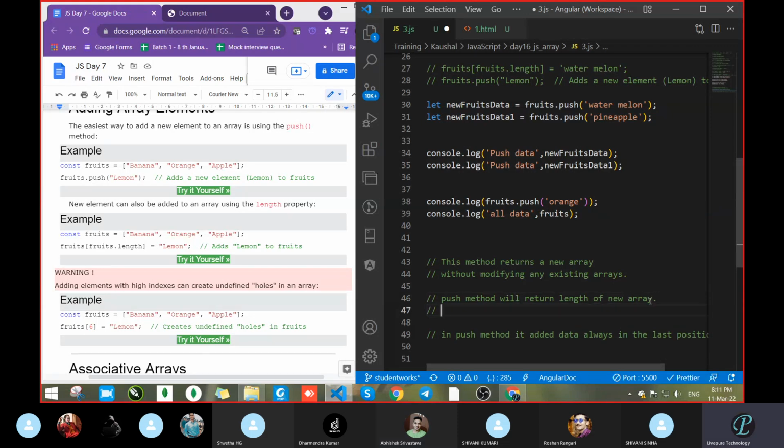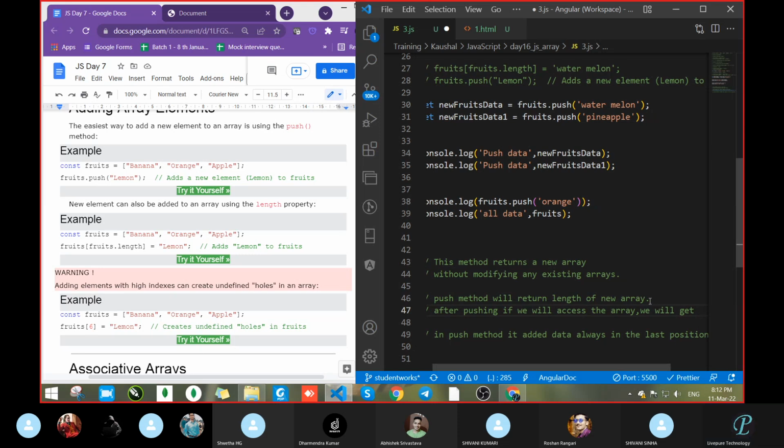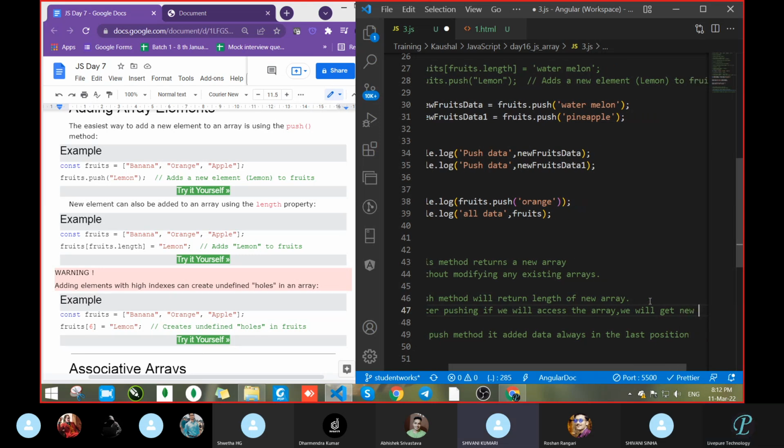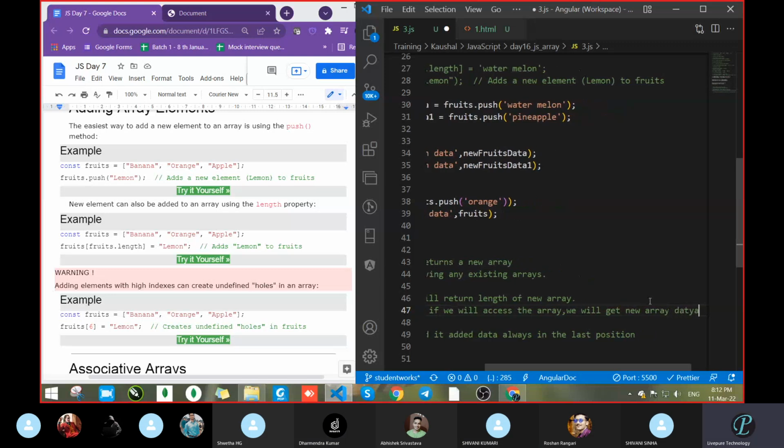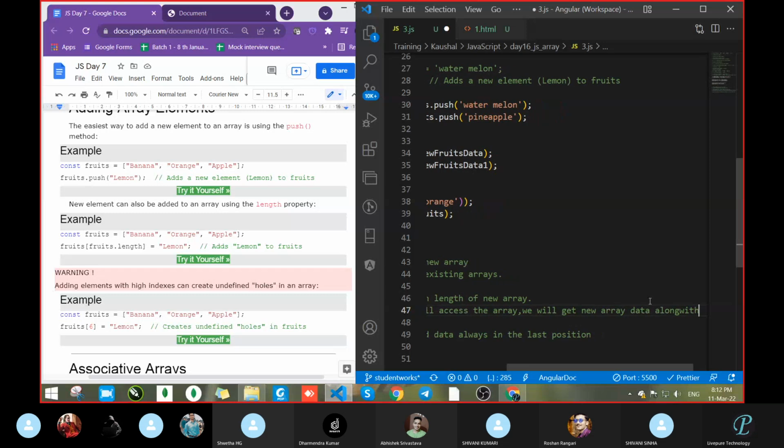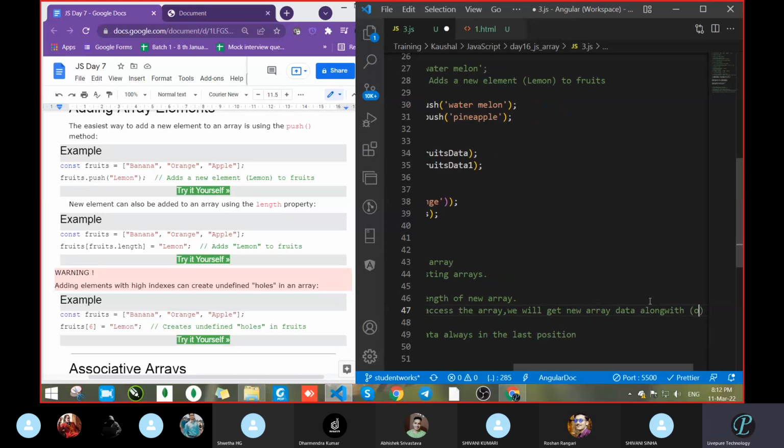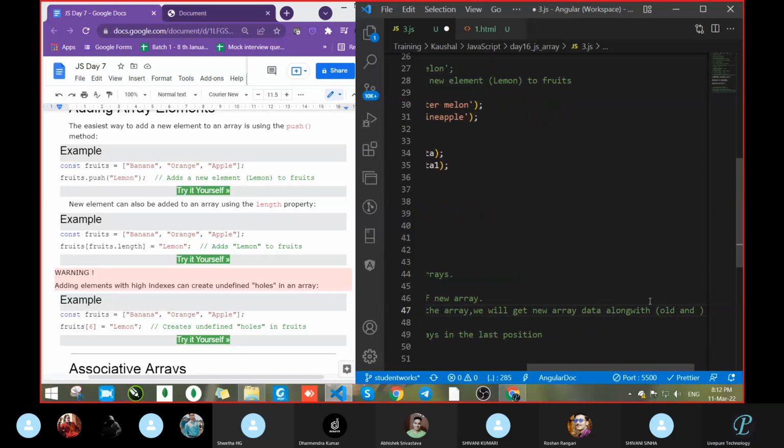And we saw one thing: after pushing, if we access the array, we will get the new array data, along with the old and pushed, that is, the new data.